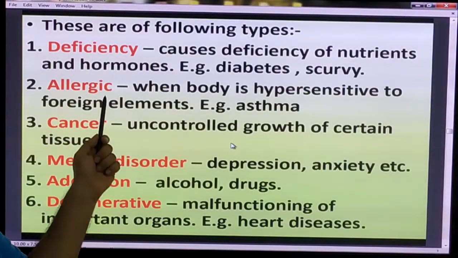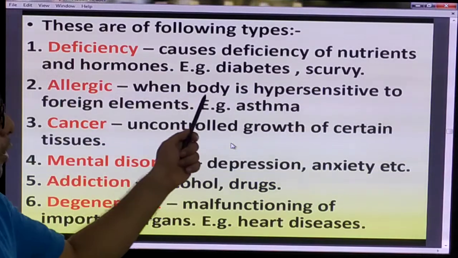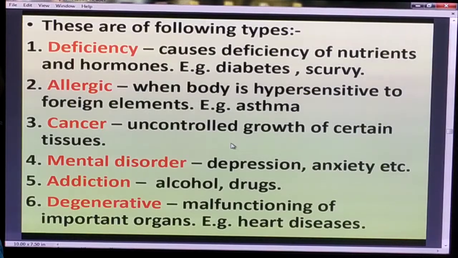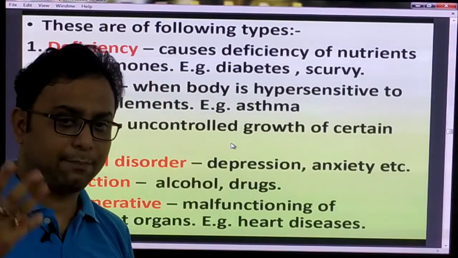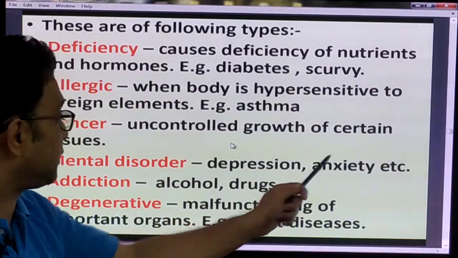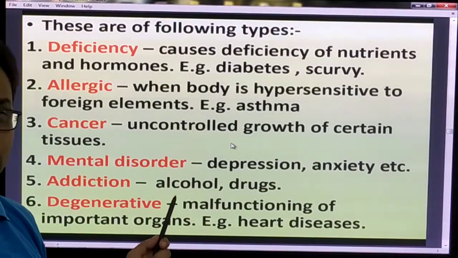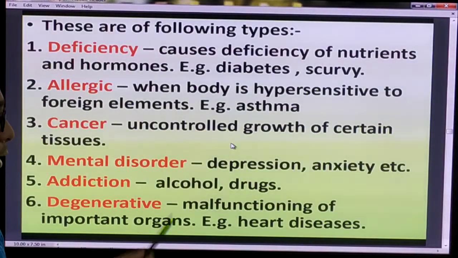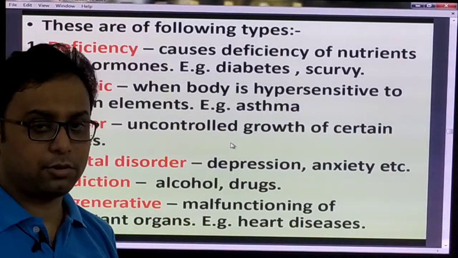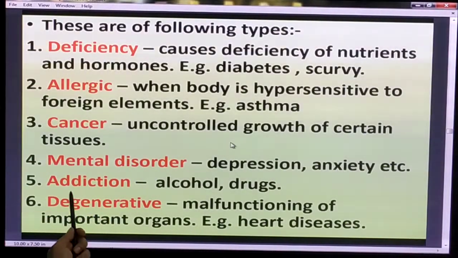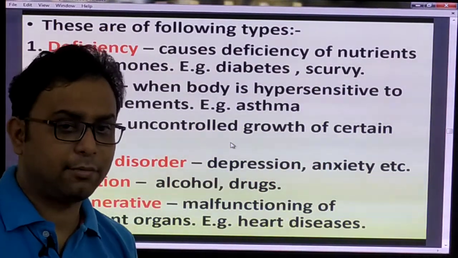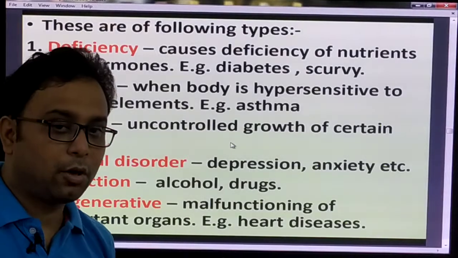Another one, allergy, right? When your body is hypersensitive to foreign particles or foreign elements, it is called allergy. For example, asthma. Cancer is the uncontrolled growth of certain tissues. This is also non-communicable. Another one is mental disorder like anxiety or depression, also non-communicable. Another one is addiction, like someone addicted to drugs or alcohol. It is also a type of disease, and also non-communicable.